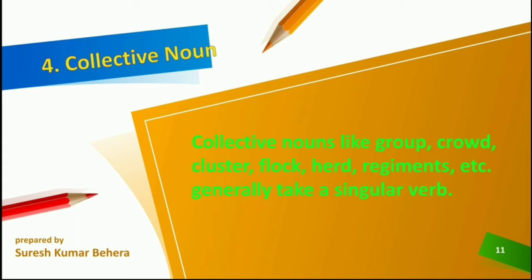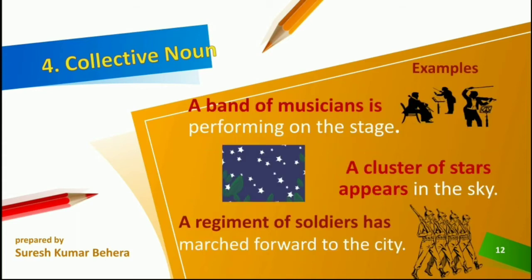Collective noun. A collective noun refers to nouns in a group, like group, crowd, cluster, flock, herd, regiment, etc. They generally take a singular verb. For example, a band of musicians is performing on the stage. A band of is used for a collective noun.